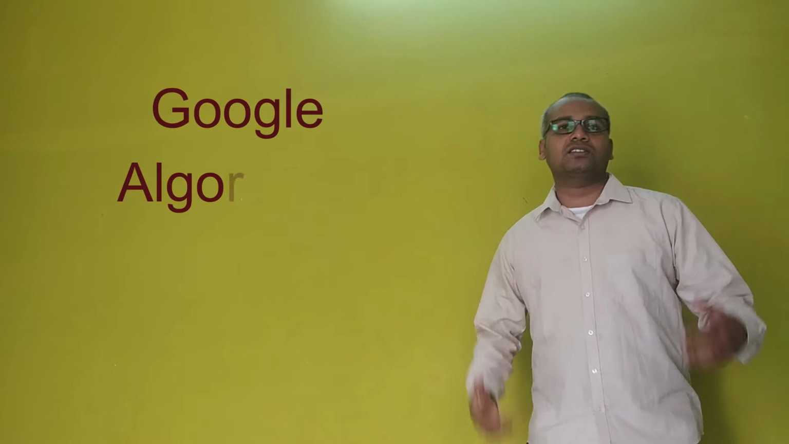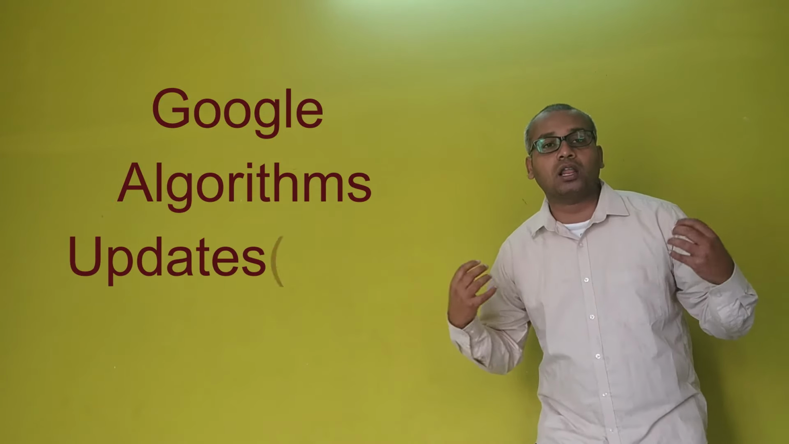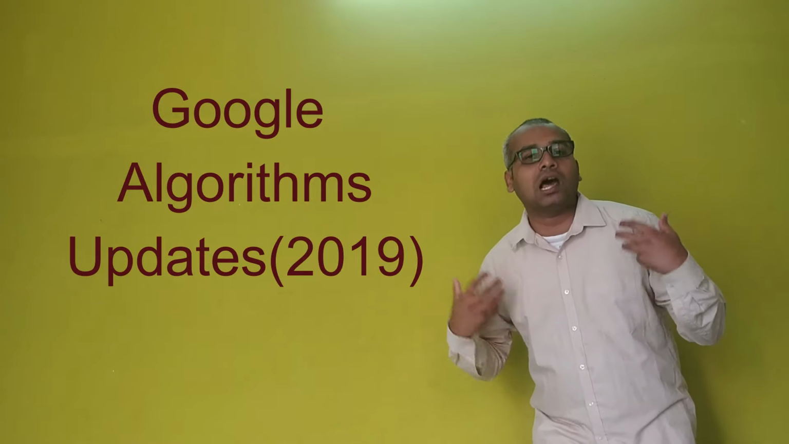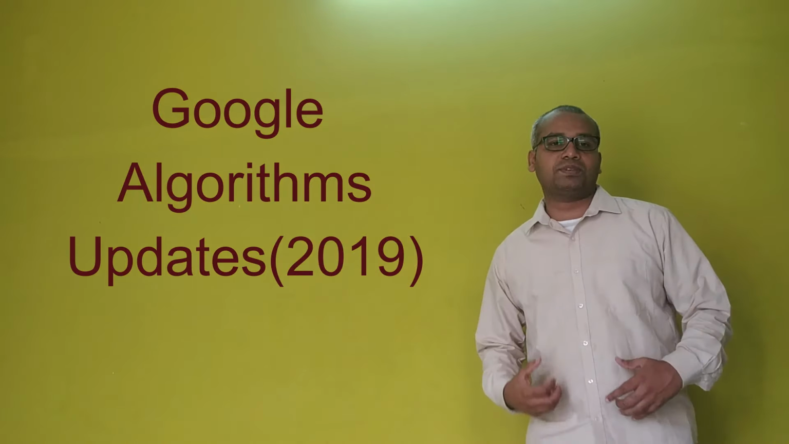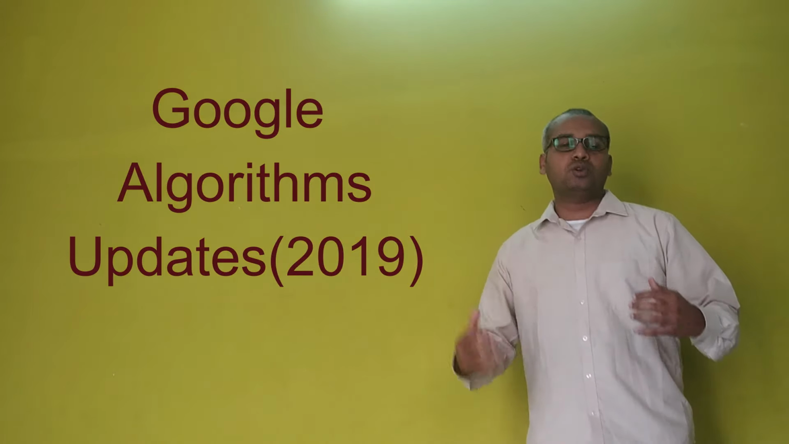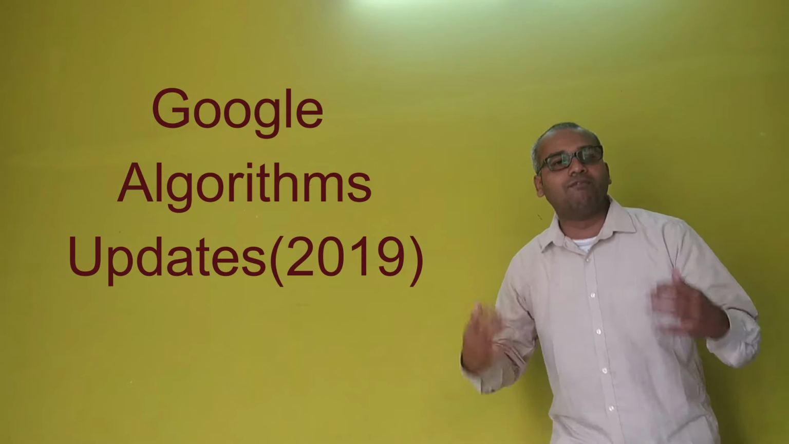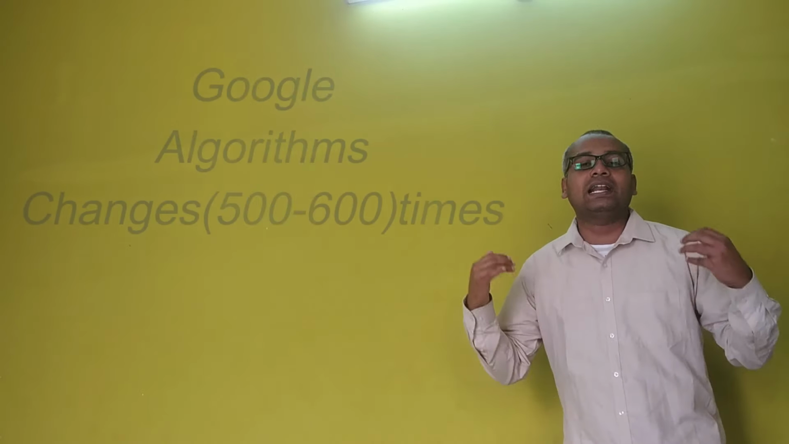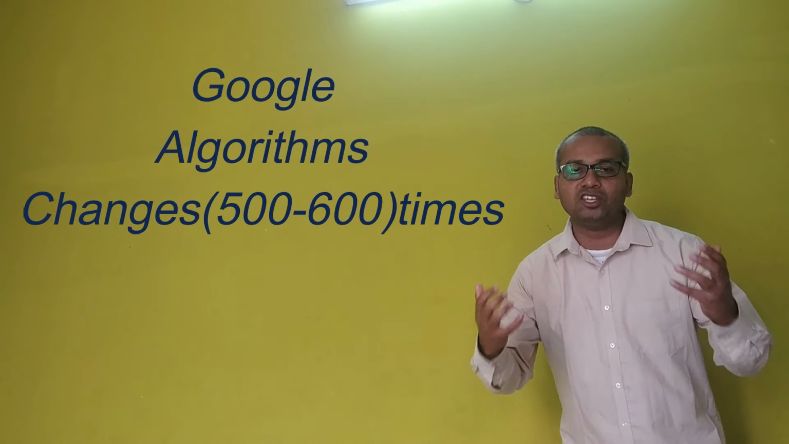Today we are going to discuss the Google algorithm. How will the Google algorithm impact your website and your page? Every year Google comes up with 500 to 600 updates. It keeps on updating its algorithm to deliver quality, usability and relevancy of results to the user.